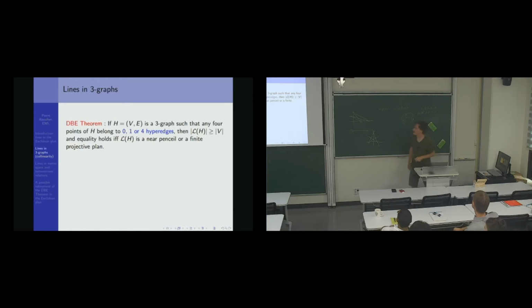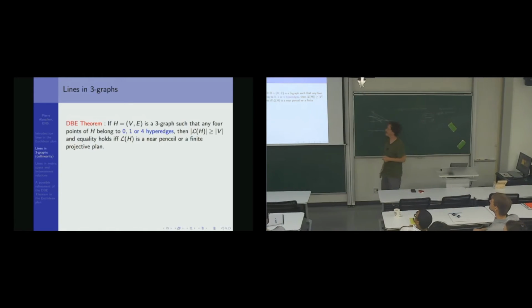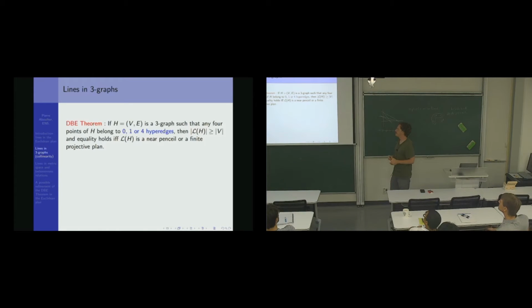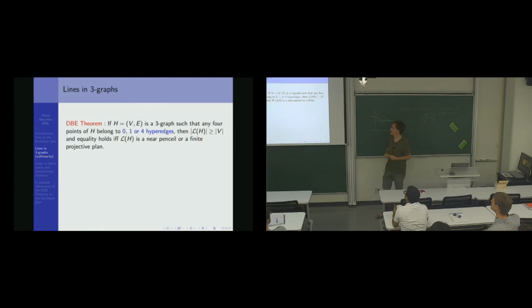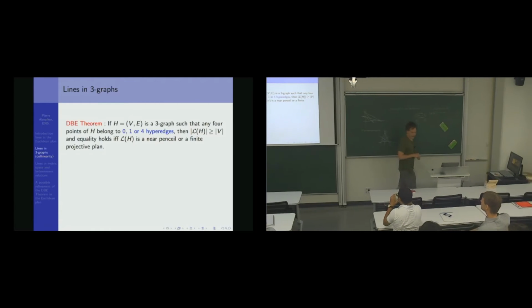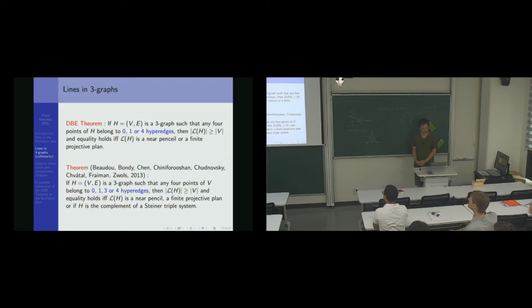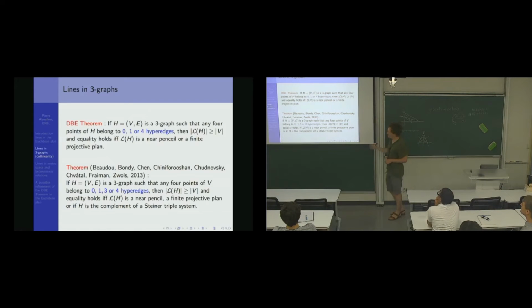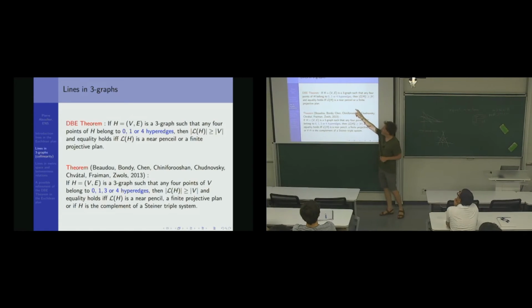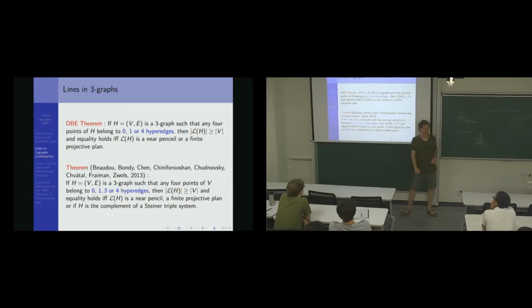So we can restate the De Bruijn-Erdős theorem like this. If H is a triple system so that every 4 points carry 0, 1, or 4 hyperedges, then the number of lines is at least the number of points, and equality holds if and only if the line system is a near-pencil or a finite projective plane. And Aigner, Bondy, Chen, Simonovits, Chvátal, Füredi, and Zwols proved this; it's really a beautiful theorem. They give a strong generalization of the De Bruijn-Erdős theorem. So here, instead of saying that in the 3-uniform hypergraph each 4 points carry 0, 1, or 4 hyperedges, they add 3 here. So it's more general.